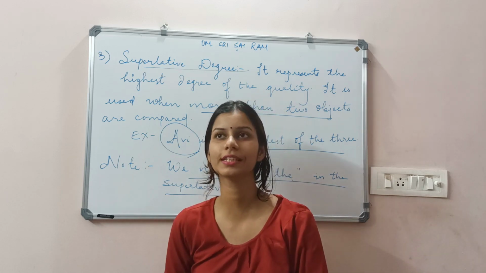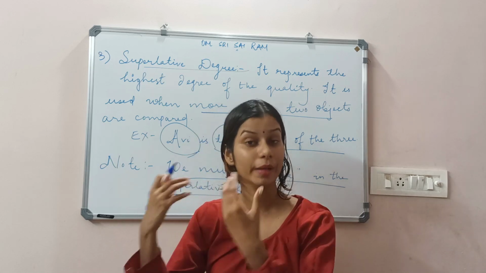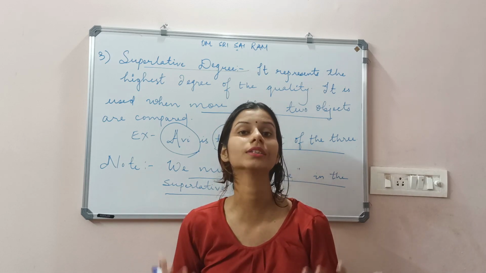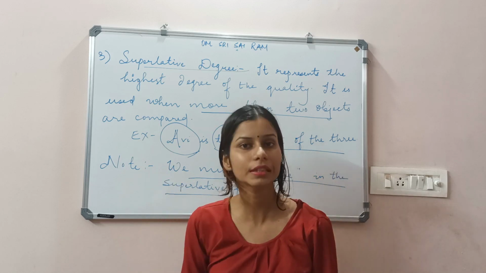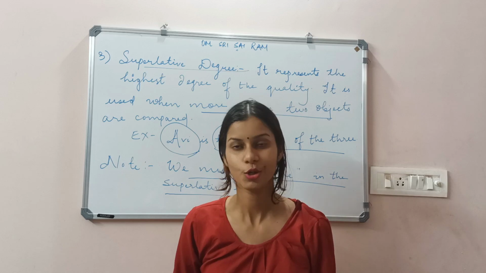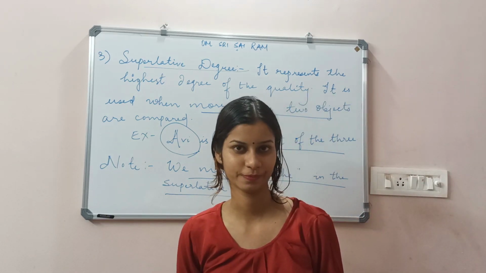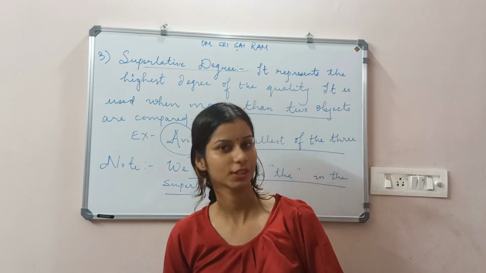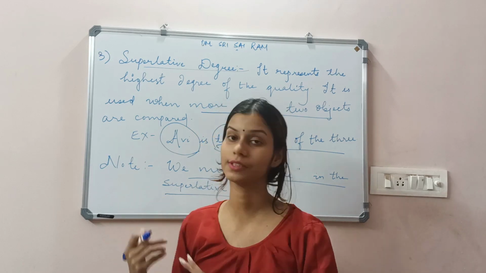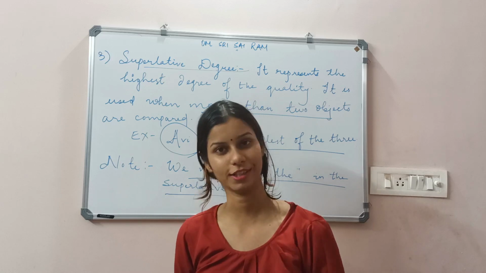For example, when we say "the God", why do we say "the God"? Because we are making God a superior person. We are thinking that God is superior, God is powerful among all of us. In the same way, in the superlative form, we should use "the". So the three degrees are positive degree, next is comparative degree, and the third one which we have studied, the highest form among these, is superlative degree.